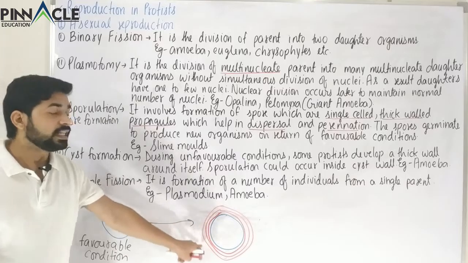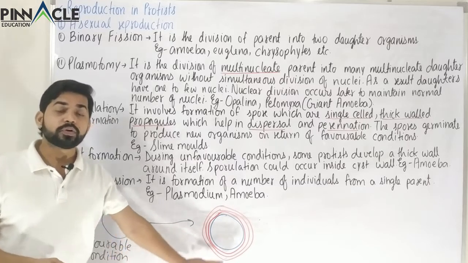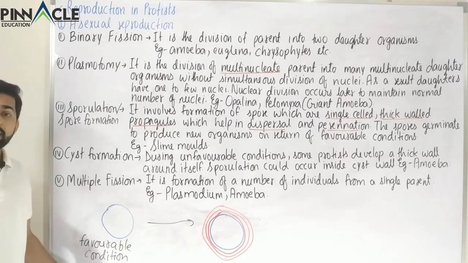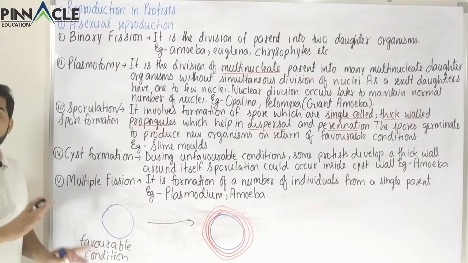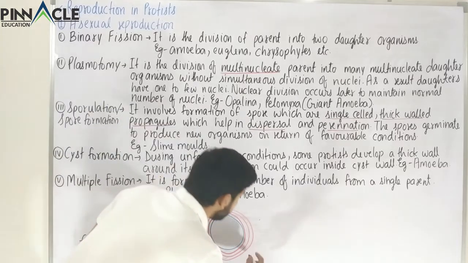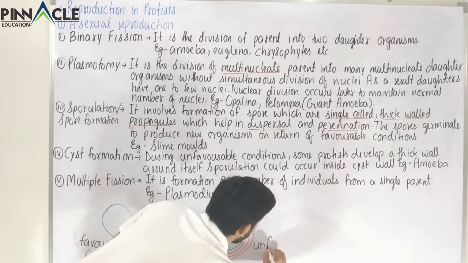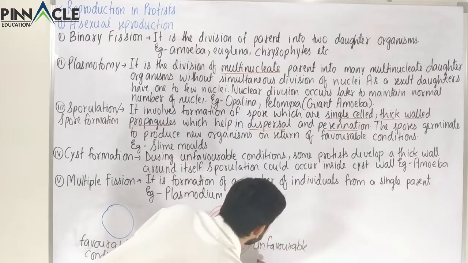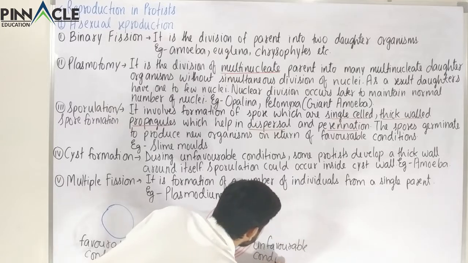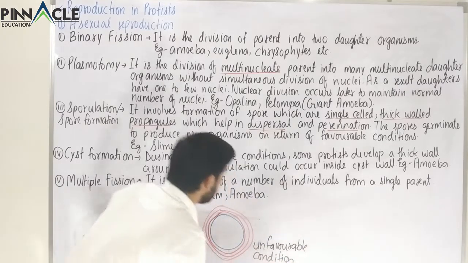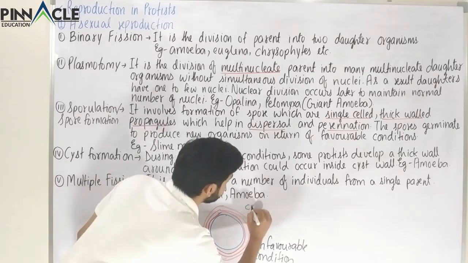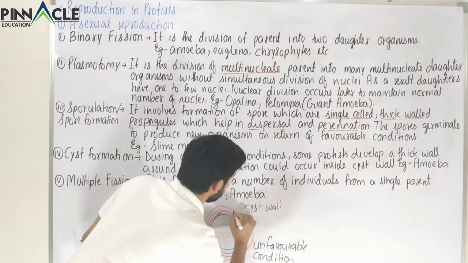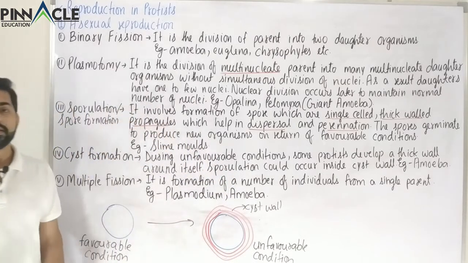So this 3-layered thick wall will protect it during the unfavorable condition. When the conditions are favorable, the cell will be normal with no cyst, but during unfavorable condition it will form the cyst. And this is the cyst wall. This 3-layered wall is the cyst wall.